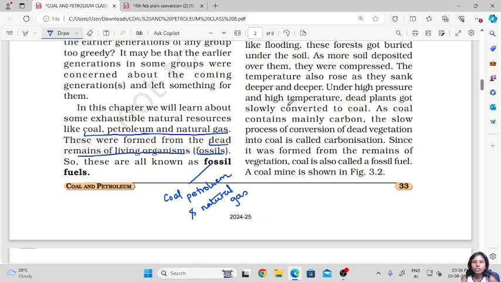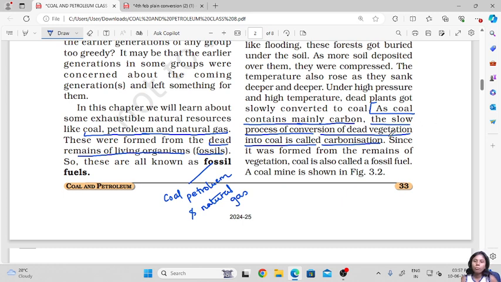Under high pressure and temperature, these dead plants slowly got converted to coal. Because the major constituent of coal is carbon, this process of conversion of dead vegetation into coal is known as carbonization.